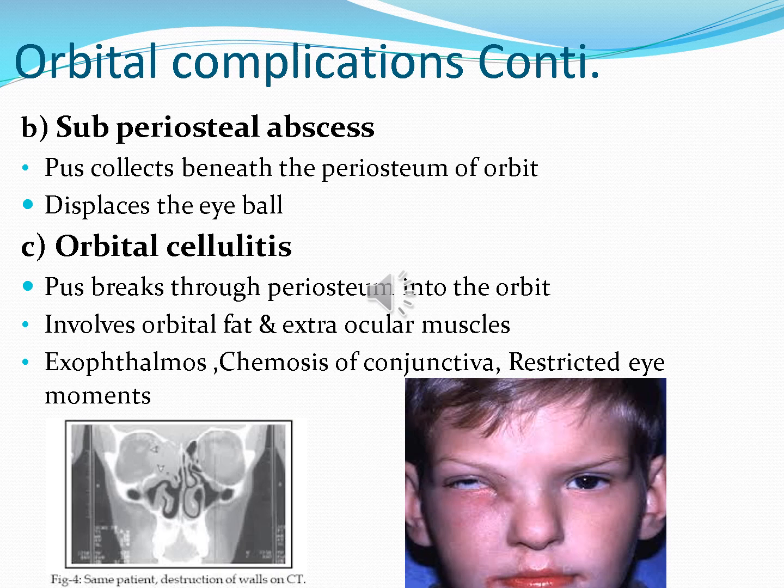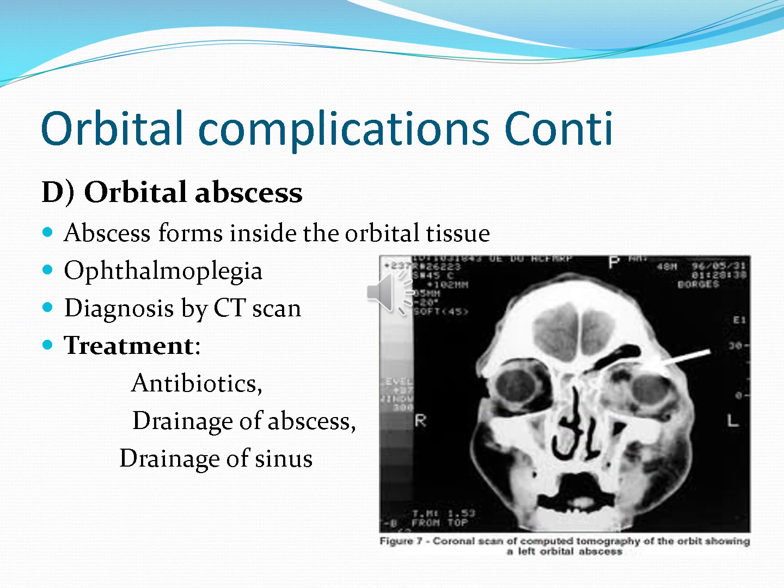Based on history, clinical examination, and best diagnosis, it will then be made with the help of CT scan. Now, the fourth complication is orbital abscess. It means actual pus is forming inside the orbital cavity. That is a very dangerous condition. It will destroy the eyeball and destroy the vision.